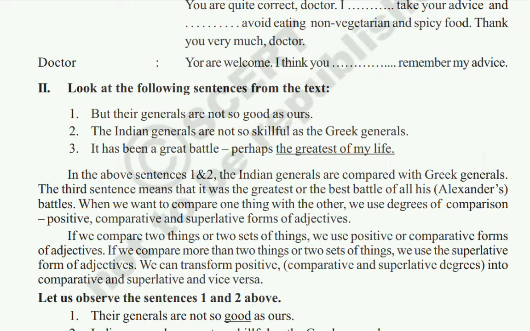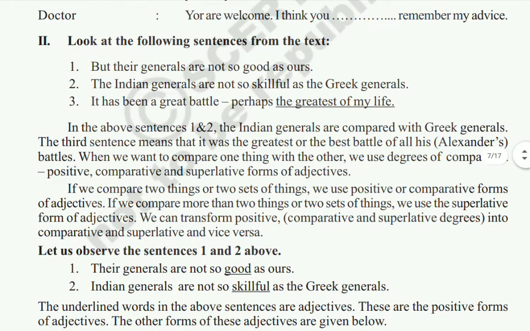Here, the three sentences are comparing one thing to another. In sentences 1 and 2, the Indian generals are compared with the Greek generals. The third sentence means that it was the greatest or the best battle of all his battles. When we want to compare one thing with the other, we use degrees of comparison, which we already know.